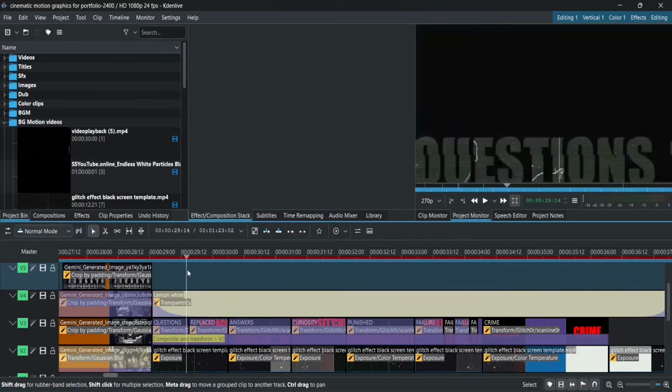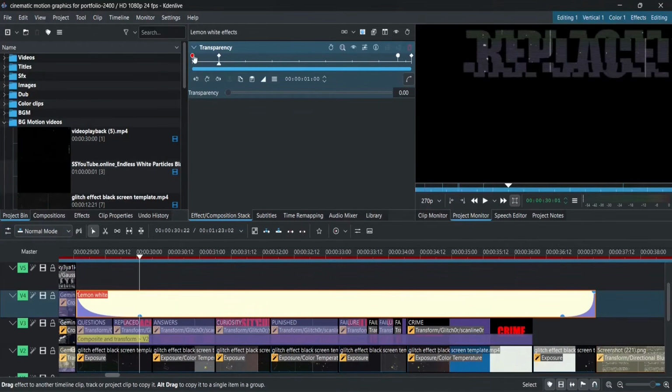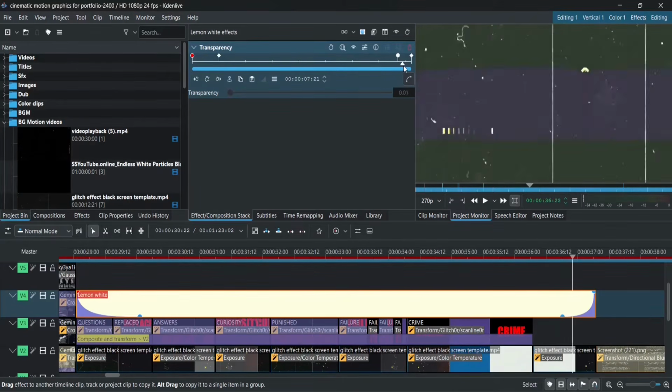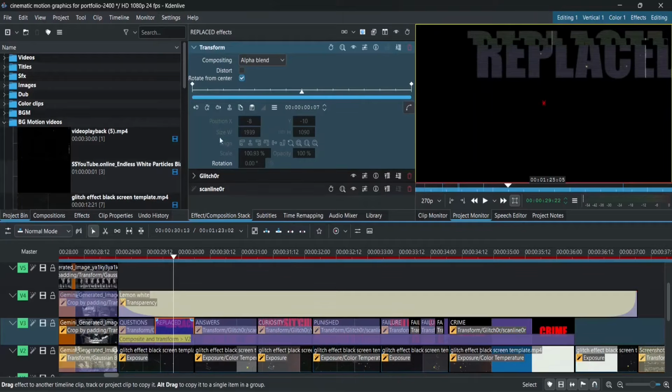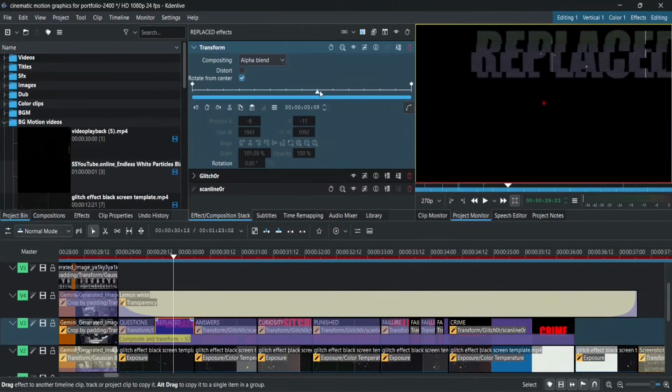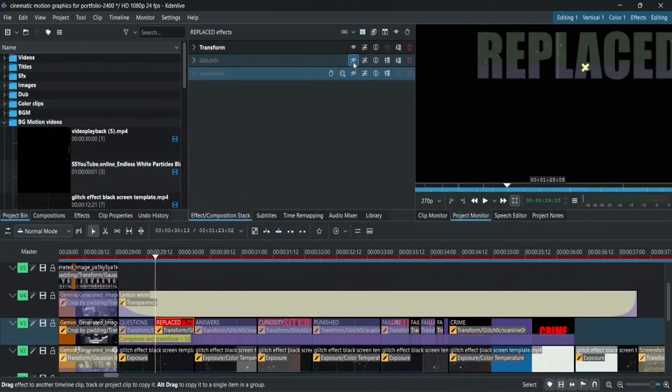The flash at the start is just a yellowish-white solid color with a fade-out transparency animation, and another fade-out at the end, both via exponential out. Then comes a simple title clip with an animated transform for a little linear zoom-in. It also has non-animated glitch 0R and scanline 0R.